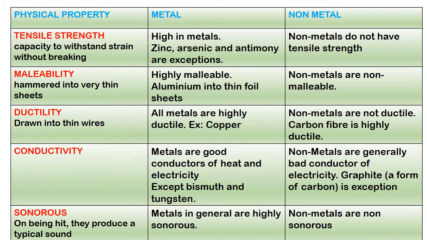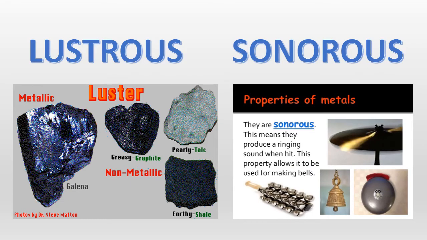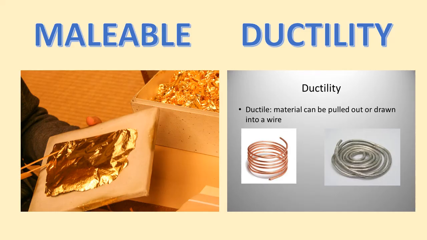Sonorous. On being hit, they produce a typical sound. Metals in general are highly sonorous. Non-metals are non-sonorous. These are the meanings of lustrous, shining; sonorous, they produce sound when hit; malleable, they can be hammered into thin sheets; ductility, they can be drawn into thin wires.